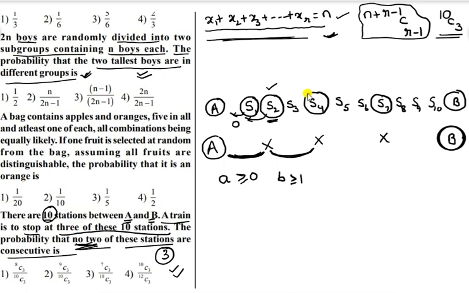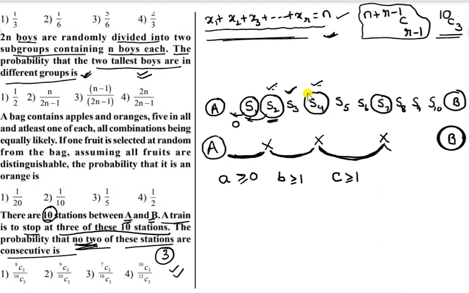This is the first stop and this is the second stop; in between, there must be a minimum of one station. Next, c denotes the number of stations between the second stop and the third stop, which is also greater than or equal to 1.